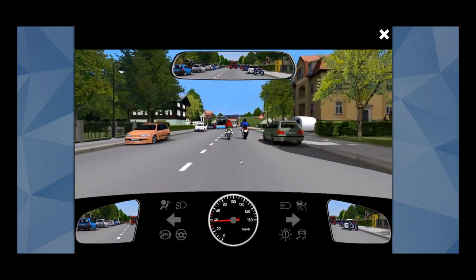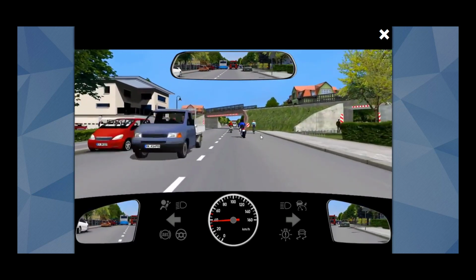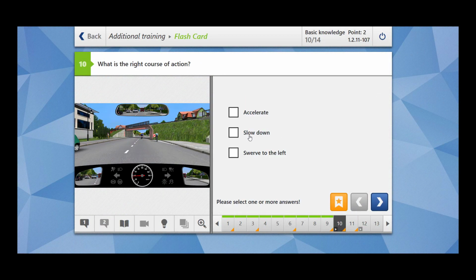We are moving slowly. And then there's a sign that the road is going to be narrow. And then there's a cyclist who is also going to ride on the road. So what should you do? What's the right course of action? Your right course of action is you should slow down.